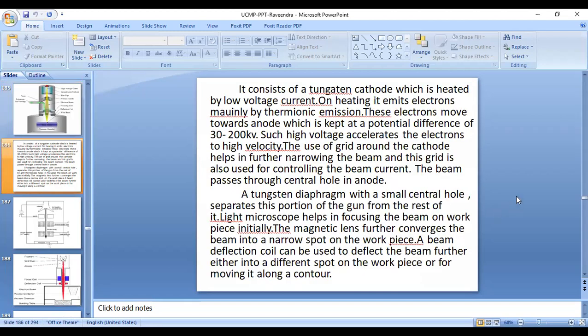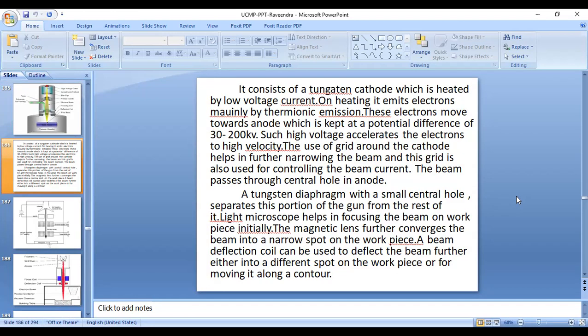It consists of a tungsten cathode which is heated by low voltage current. On heating, it emits electrons mainly by thermionic emission. These electrons move towards the anode, which is kept at a potential difference of 30 to 200 kilovolts. Such high voltage accelerates the electrons to high velocity. The use of a grid around the cathode helps to further narrow the beam, and this grid is also used for controlling the beam current. The beam passes through the central hole in the anode.